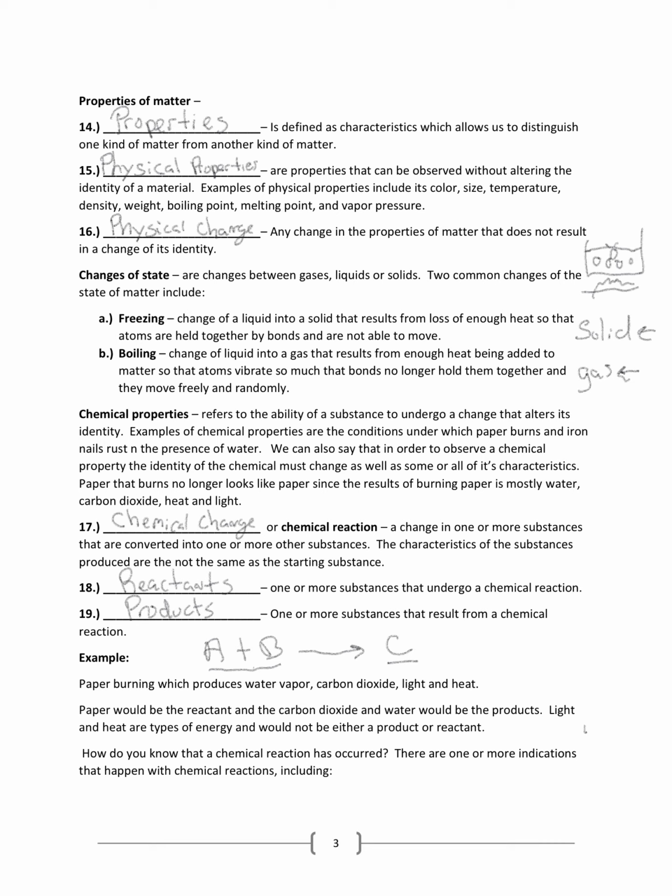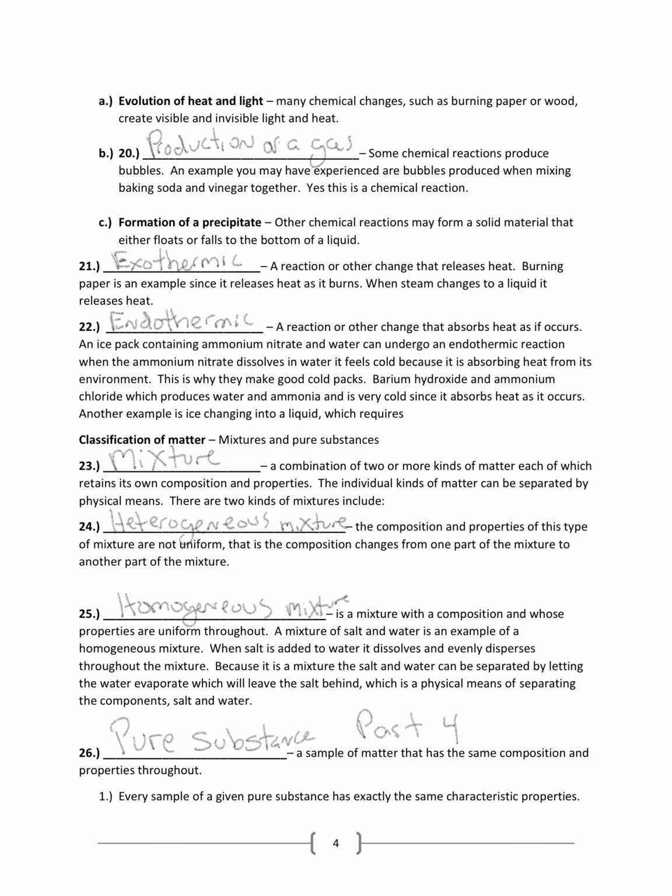So how do you know that a chemical reaction or a chemical change occurs? There are one or more indications that happen when a chemical reaction occurs, some evidence that a chemical reaction has occurred. One of them is the evolution of heat and light. So again, I go back to burning paper. When paper burns, and paper really is made up of the same substance as wood, it's cellulose, you can feel heat and you can see light that's generated from it.